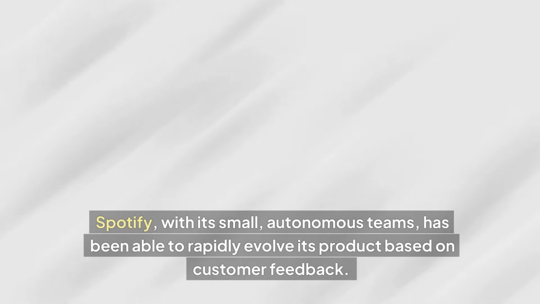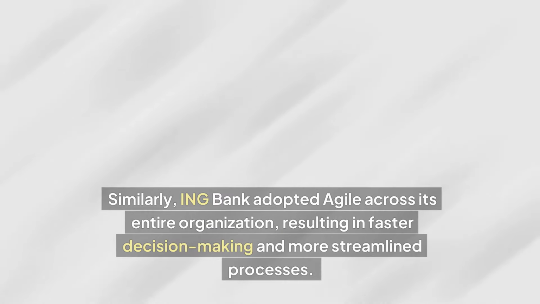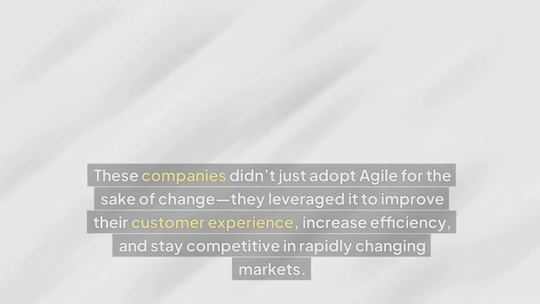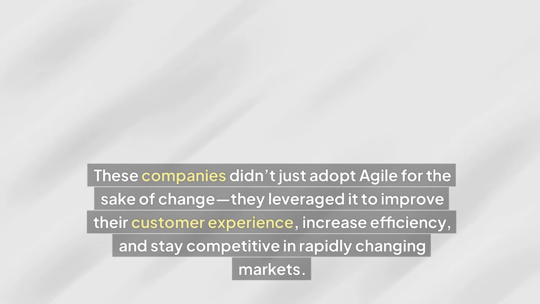Spotify, with its small, autonomous teams, has been able to rapidly evolve its product based on customer feedback. Similarly, ING Bank adopted Agile across its entire organization, resulting in faster decision-making and more streamlined processes. These companies didn't just adopt Agile for the sake of change. They leveraged it to improve their customer experience, increase efficiency, and stay competitive in rapidly changing markets.